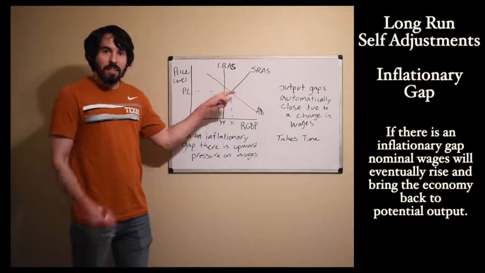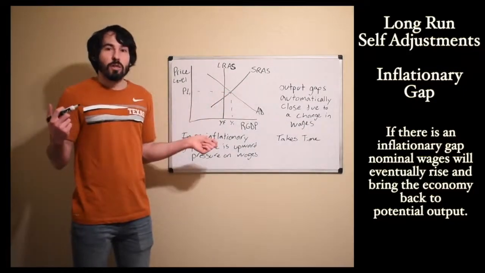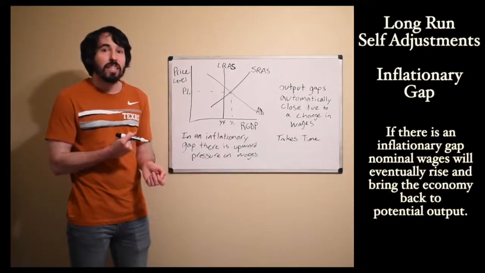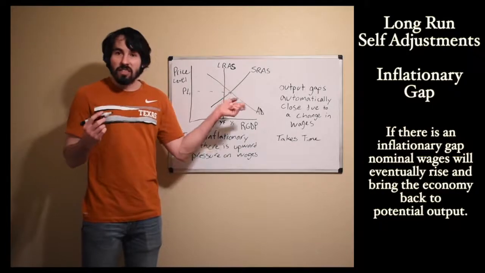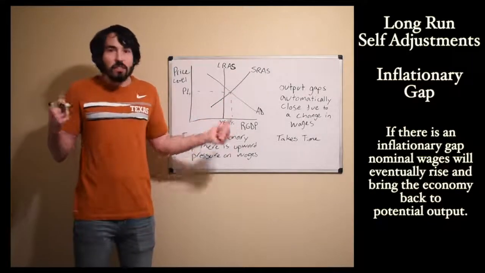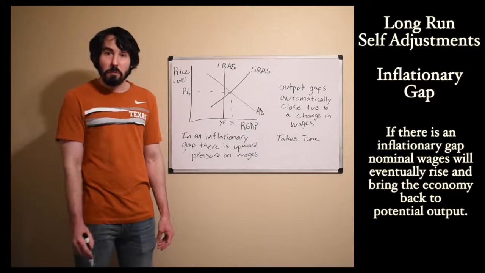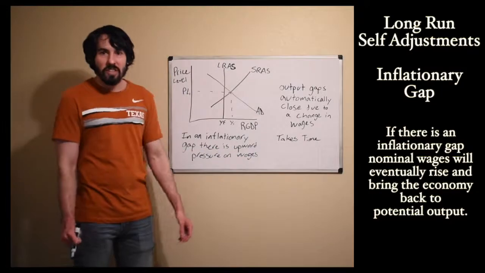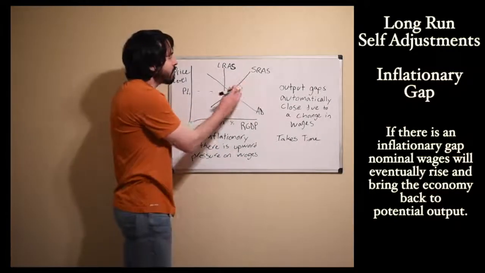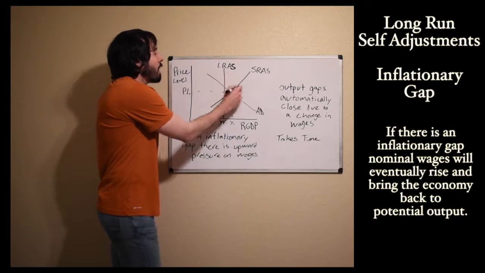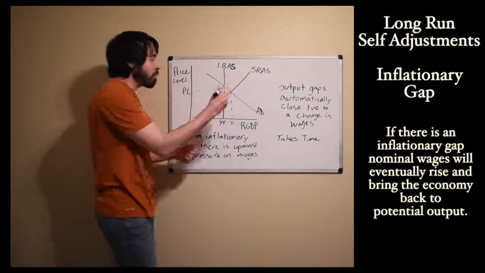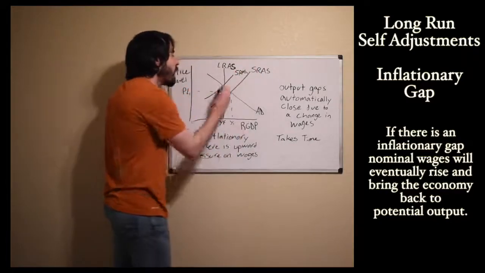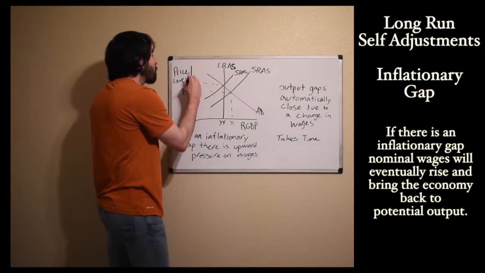So, over time, as prices keep rising, me and everybody else I work with are going to start going up to the boss and saying, hey, you need to pay us more because we can't afford everything that we need to live. And so the bosses are going to eventually say, all right, like, eventually we're either going to unionize or protest or quit until our pay goes up. So eventually, bosses will say, okay, we'll give you a raise of $1 or $2 an hour. As they give that raise, wages are increasing. As wages increase, businesses will fire some of the people because now they don't have as much money to spend on labor, at least if they want to maintain the level of profit that they have.